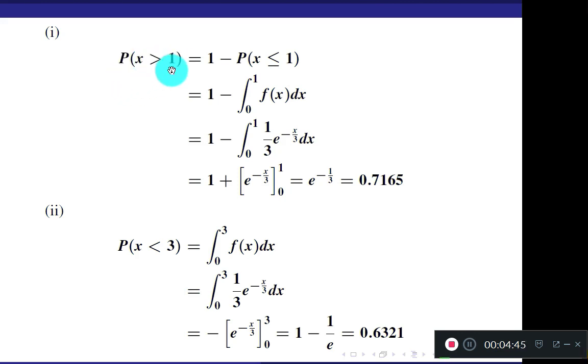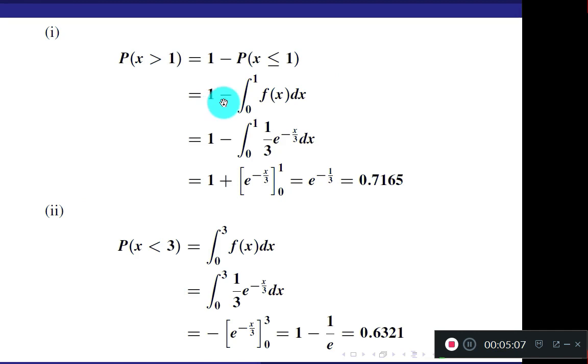X greater than 1 means starting from 1 we find the probability. You can use integration from 1 to infinity, or you can use this property: 1 minus probability of x less than or equal to 1. Both are allowed here.